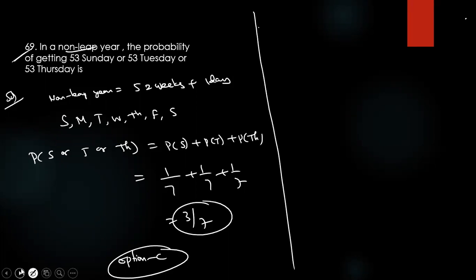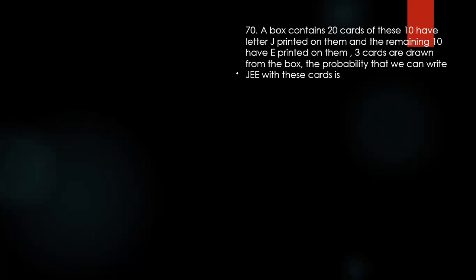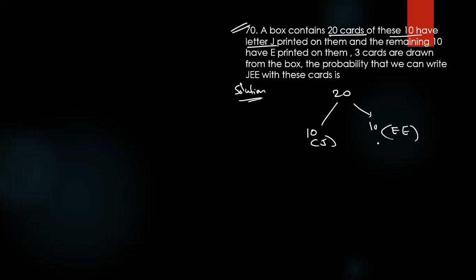70. A box contains 20 cards. Among these cards, 10 cards are printed with J, and the remaining 10 letters are printed like G, E. So what is the sample space, anyone? Choose any 3 letters out of 20.